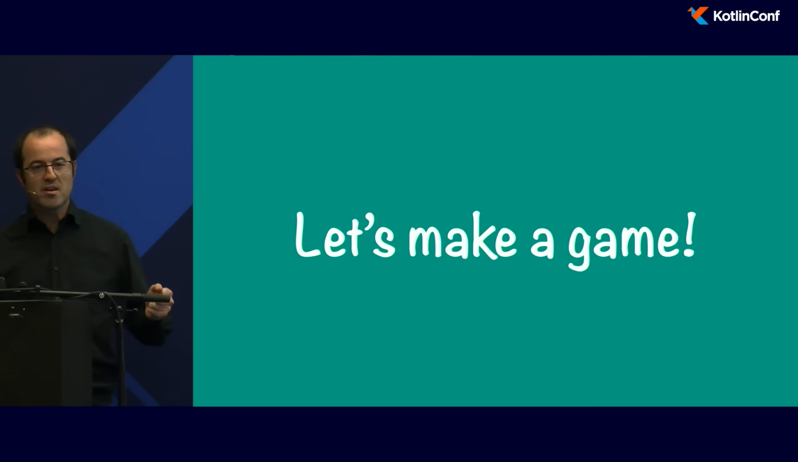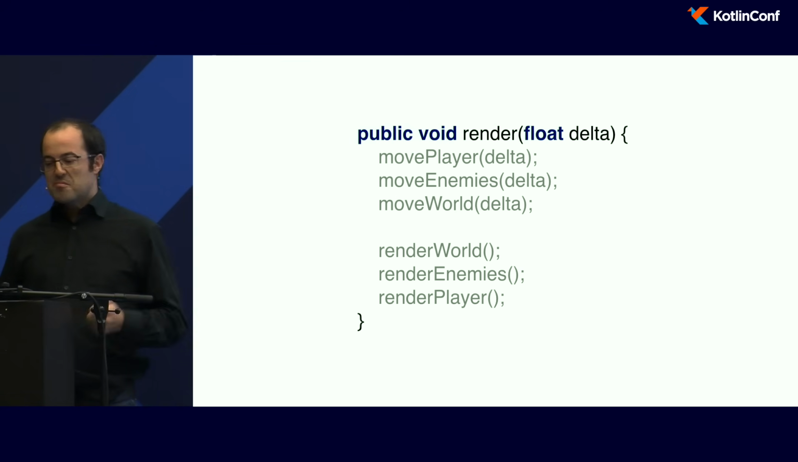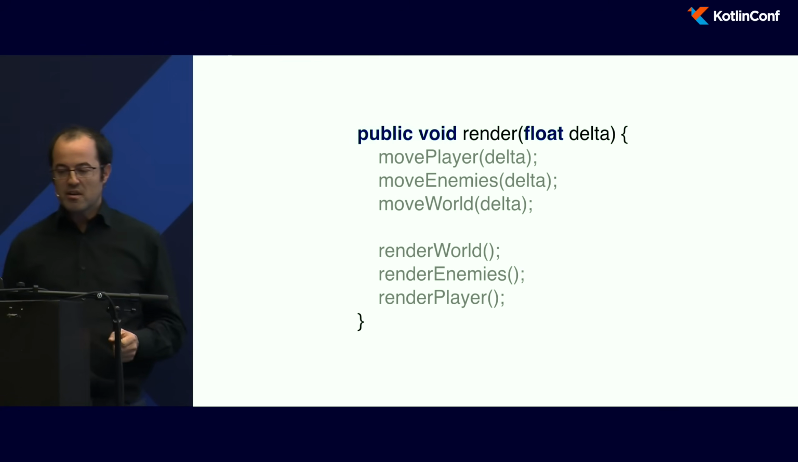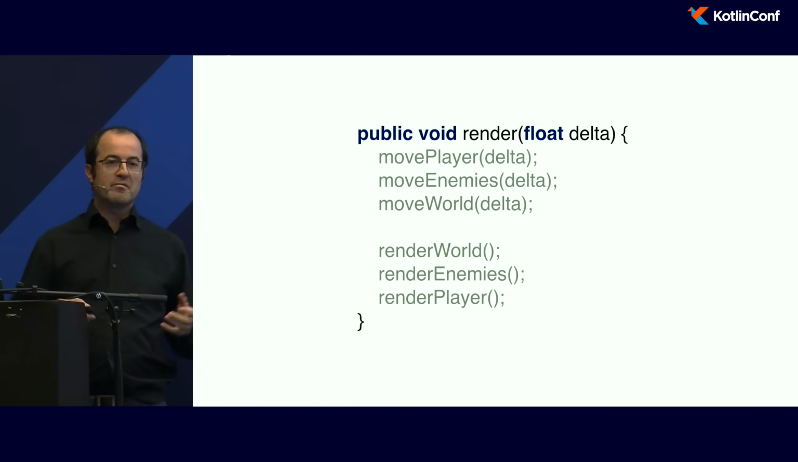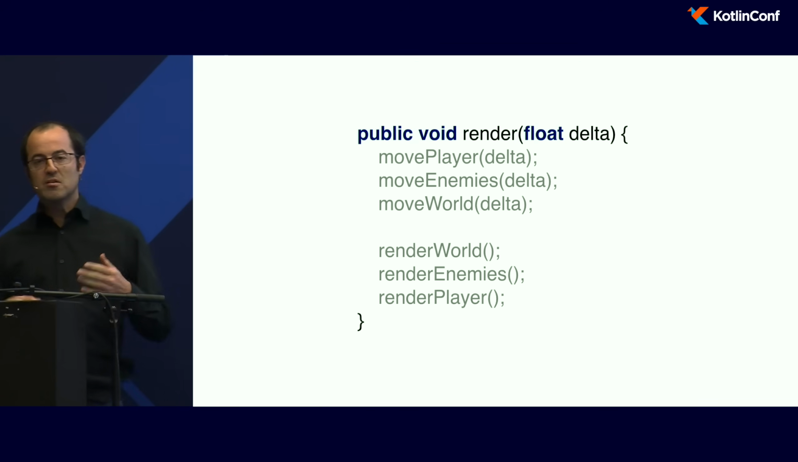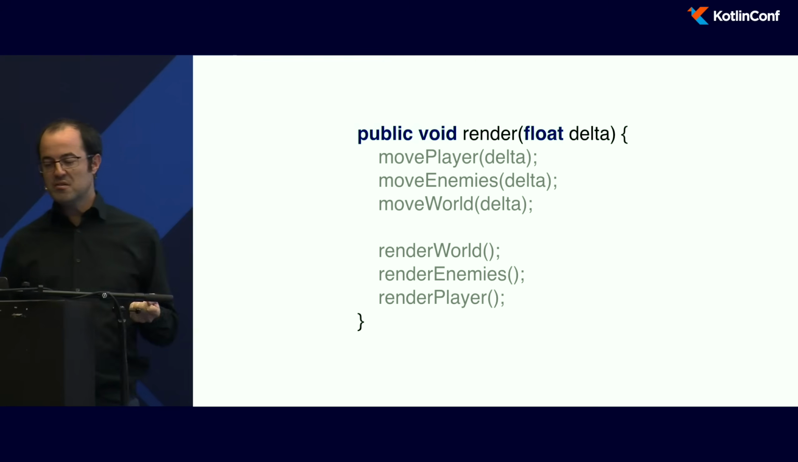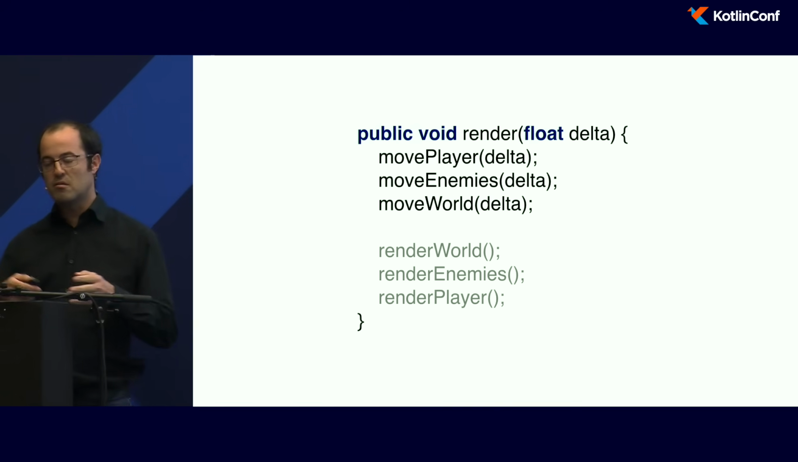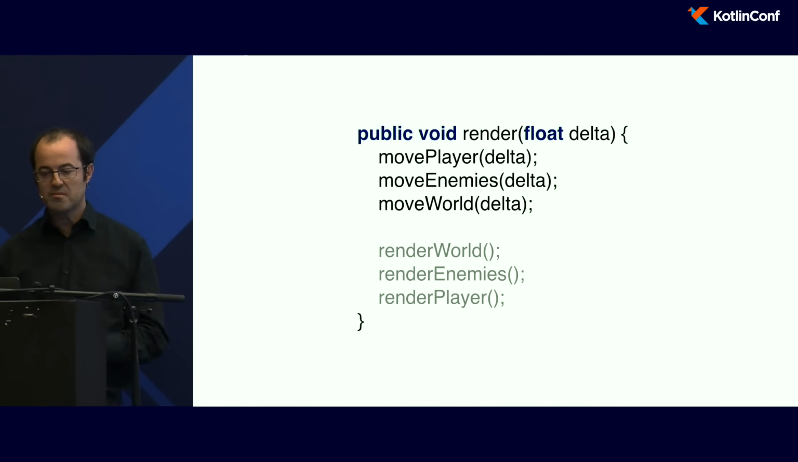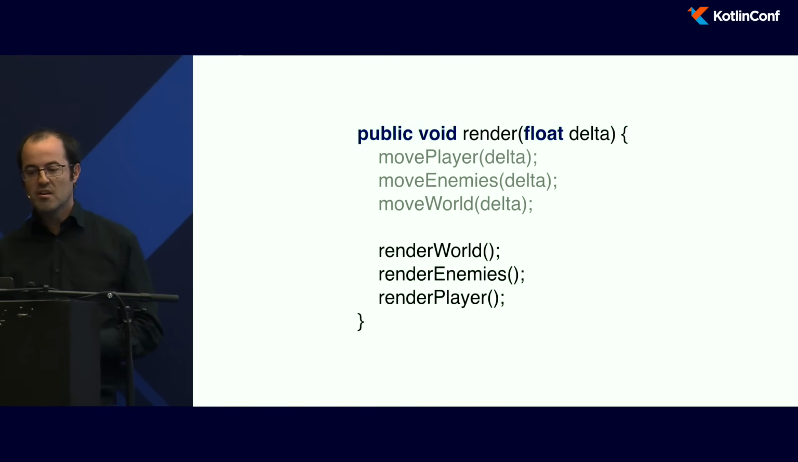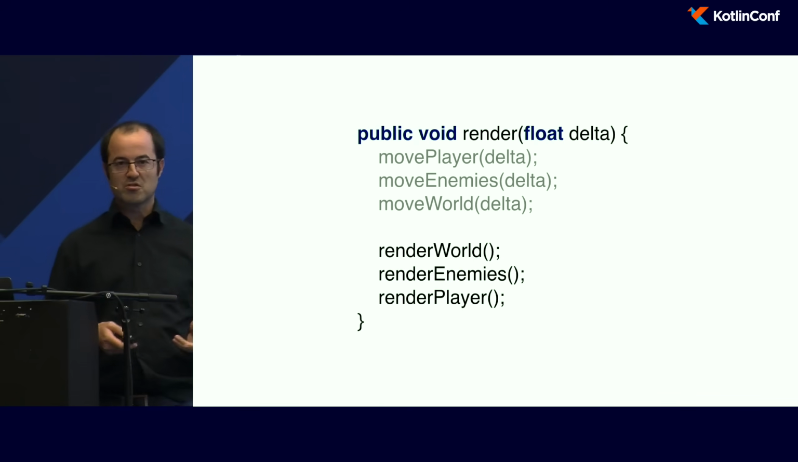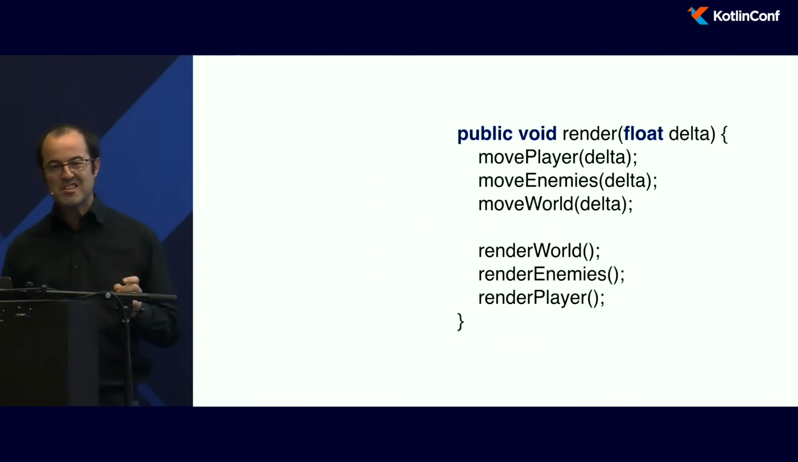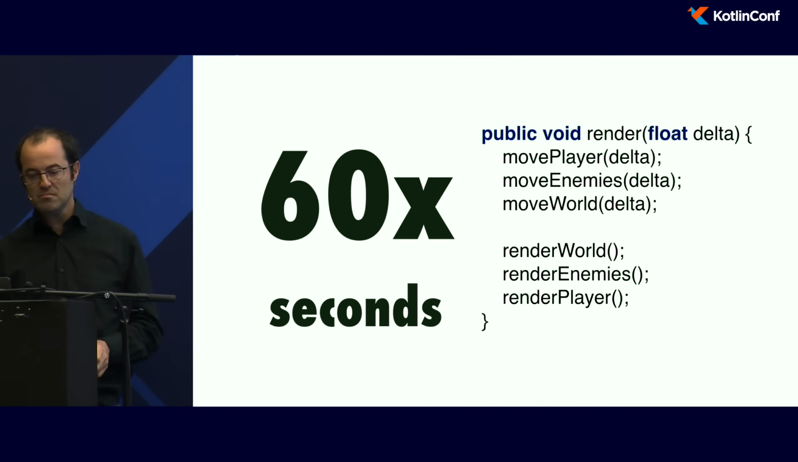OK, so let's make a game. Let's go back to the basics. First, a game is mainly based on the main loop. This is a method that will be called, and in this method, you will move things, your player, your enemies, and other entities. Then you will render things on screen, and you will do this 60 times per second.